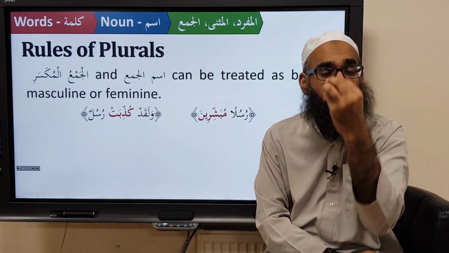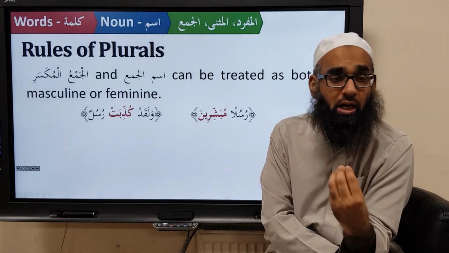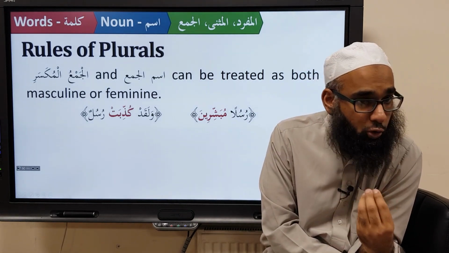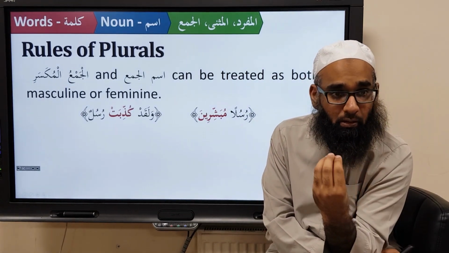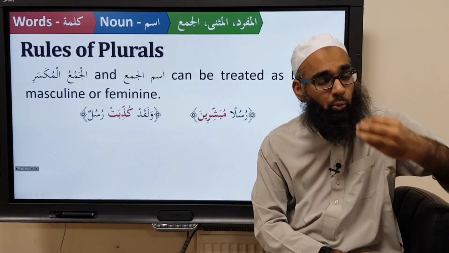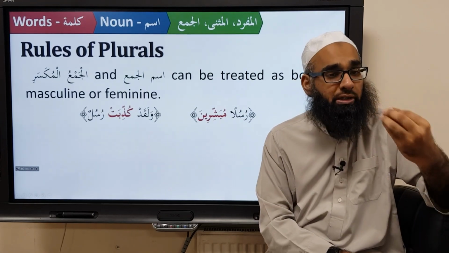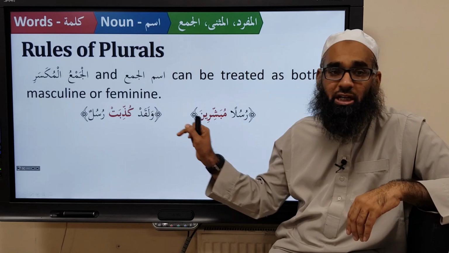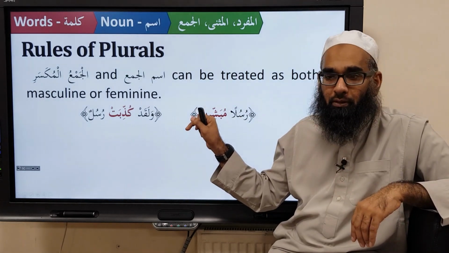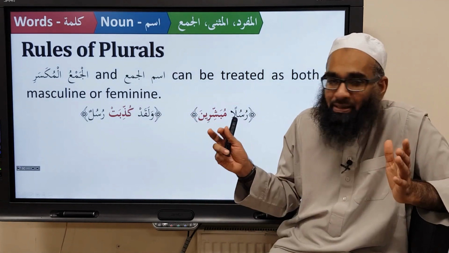Broken, because it's a plural of Rasulun, not Rasuluna. Rasulun becomes what? Rusulun. That's a plural. Is it sound or broken? Broken. So now we say that the word Rusul can be treated as a plural. For example, the adjective or the hal, Mubashirin, is masculine plural, as common sense would say.